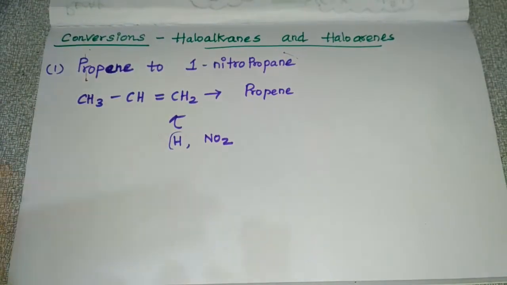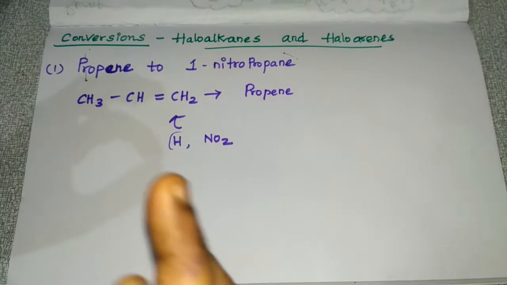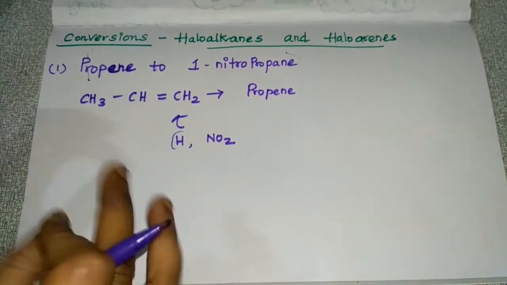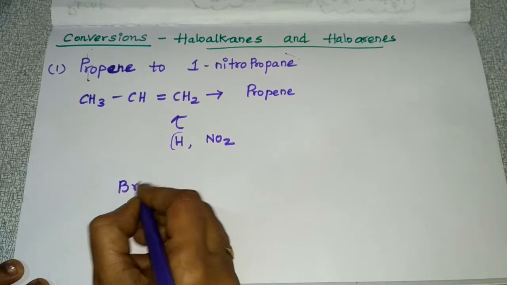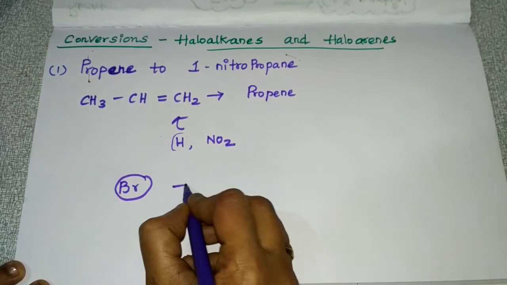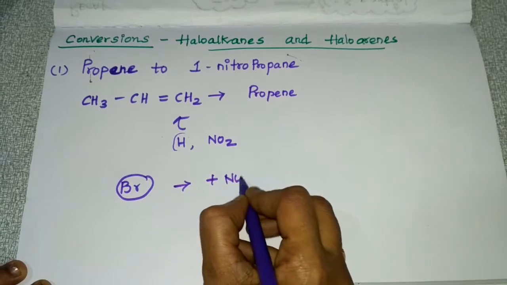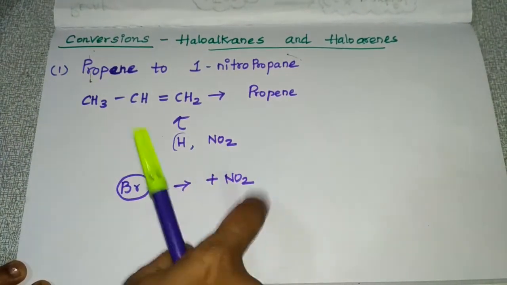So NO2 is not added directly, but you can add it through substitution of a bromine atom. By substituting this bromine you can add NO2.